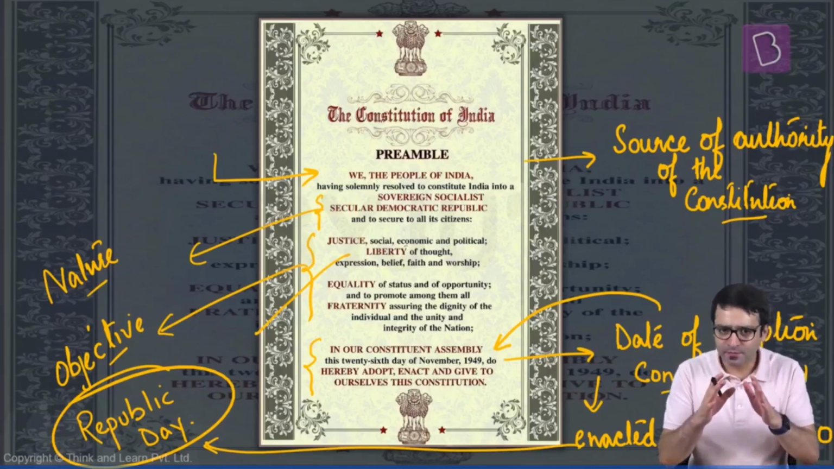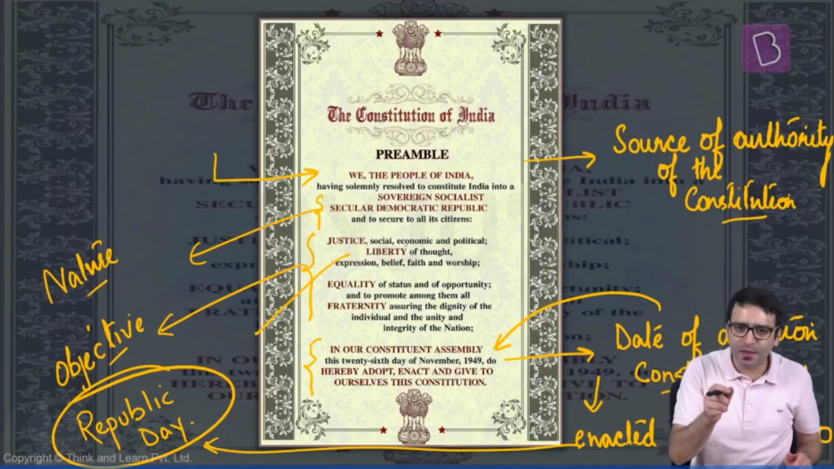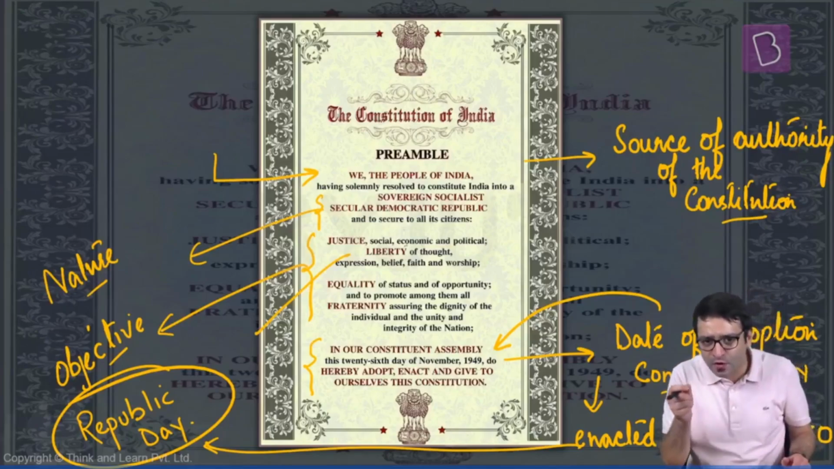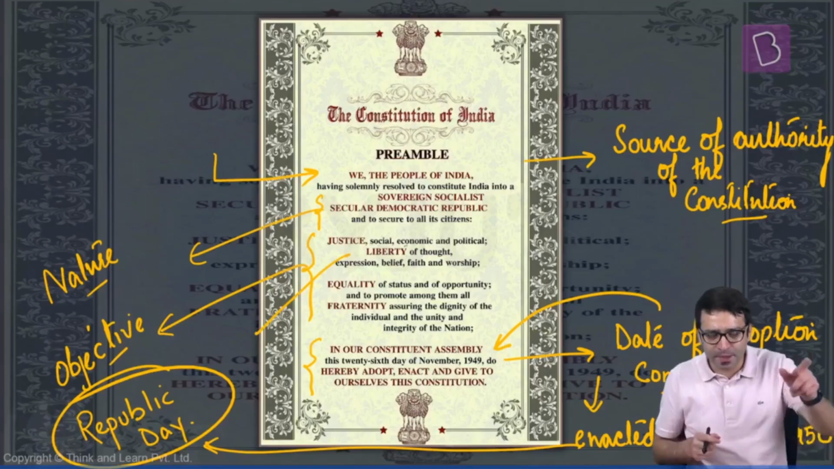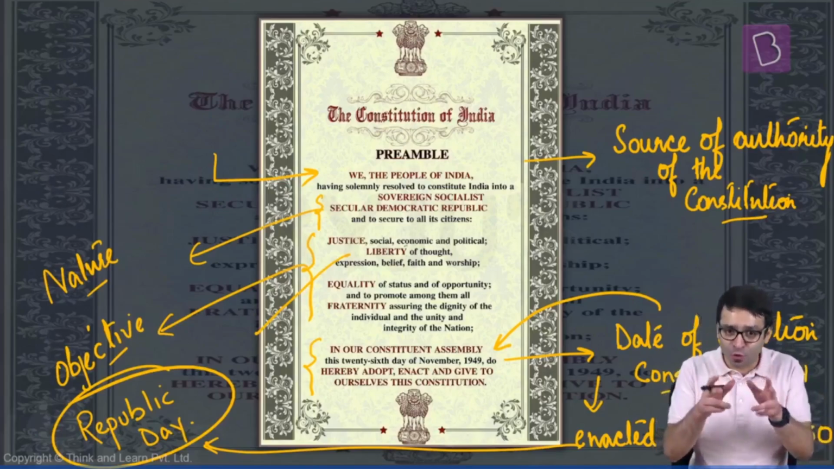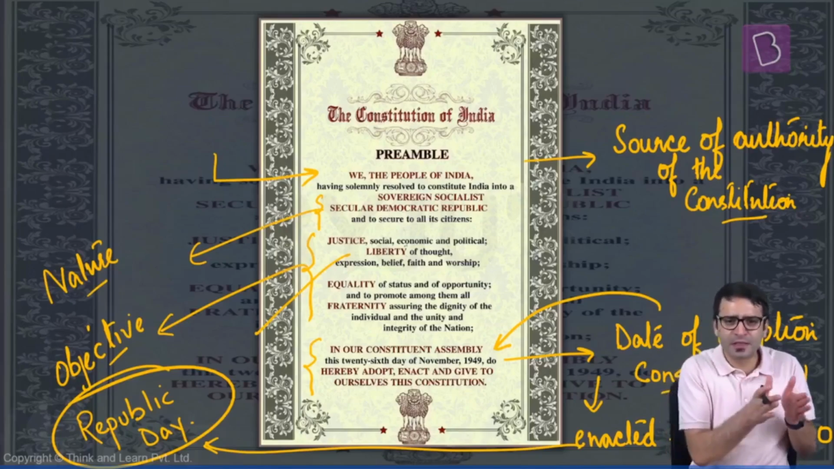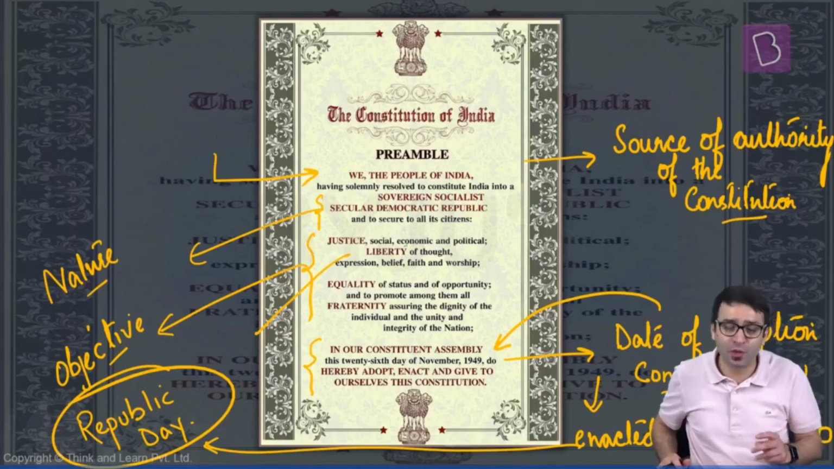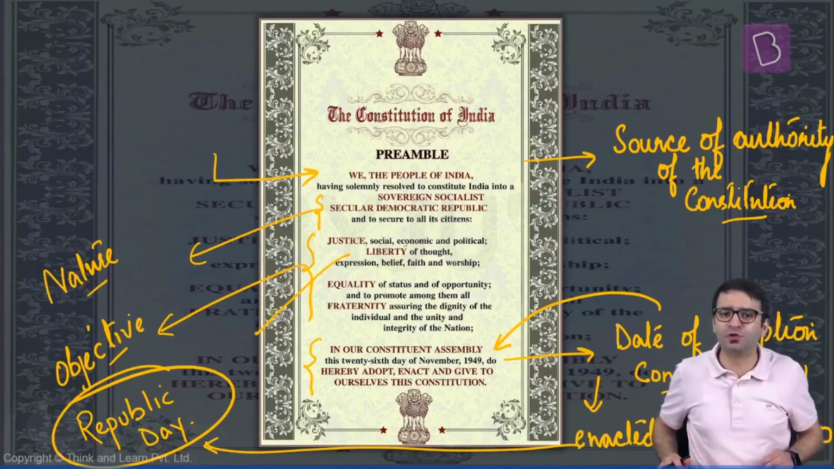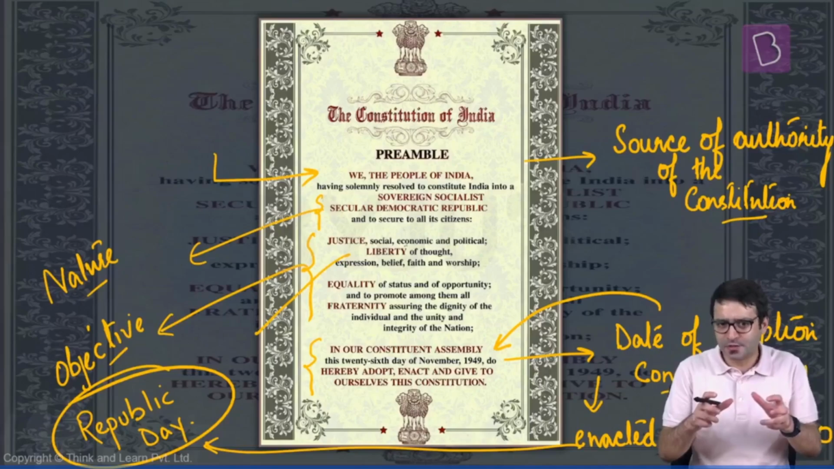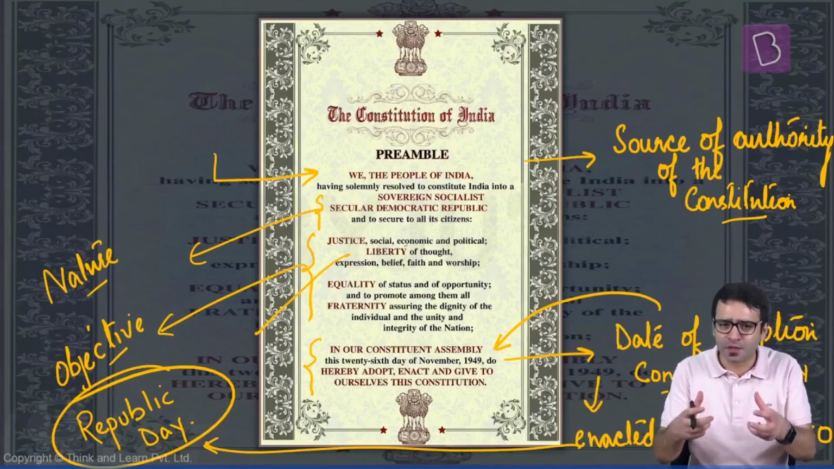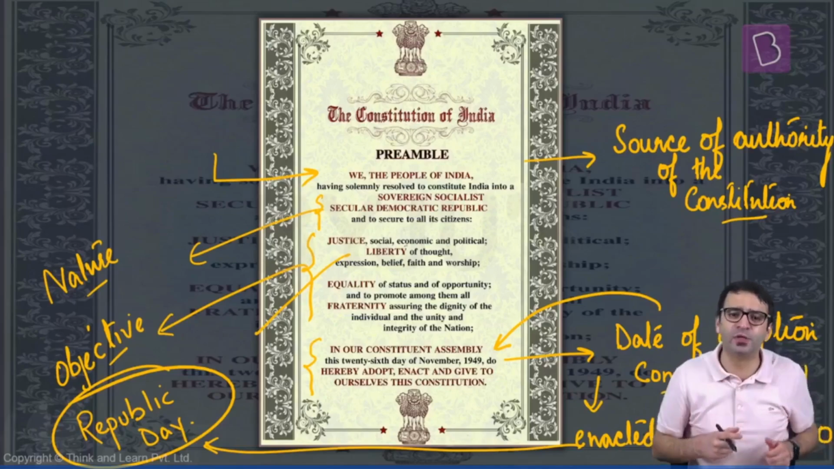So 4 themes. Theme number 1, we the people. What is the source of authority of the Constitution? The people of this country. Theme number 2, what is the nature of the Indian state? Sovereign, socialist, secular, democratic, republic. What is the objective of the Constitution? Justice, liberty, equality, fraternity, dignity of an individual.